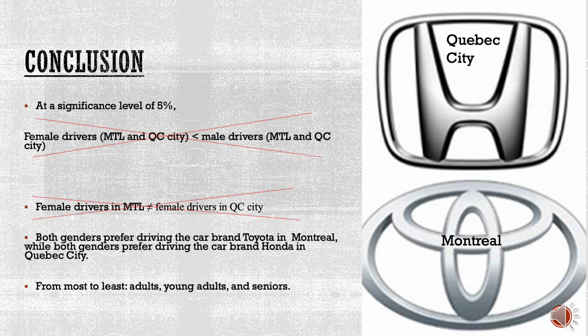Thirdly, the study also revealed that both genders prefer driving the car brand Toyota in Montreal, while both genders prefer driving the car brand Honda in Quebec City. Lastly, the observation frequency corresponding to the age group of the drivers, from most to least, was adult, young adults, and senior.